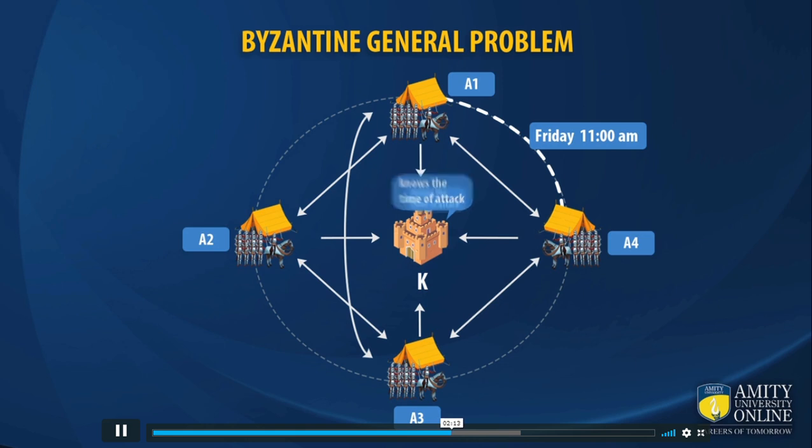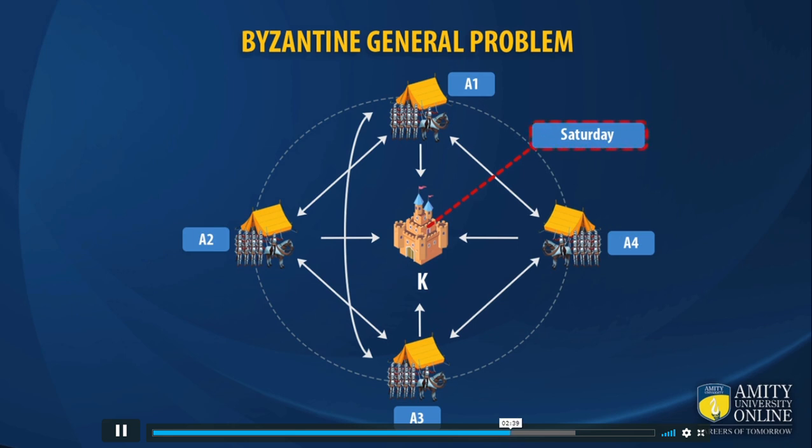So one of the cases can be that the kingdom will change the message. Instead of the message transferred to A4 being Friday, what did the kingdom do? The kingdom changed the message. A1 has sent that we are going to attack on Friday, but the kingdom changed the message in between. That's a man in the middle attack. The kingdom changed it to Saturday. A1 has no idea that the message has been changed, and A4 also doesn't have an idea that the message has been changed.